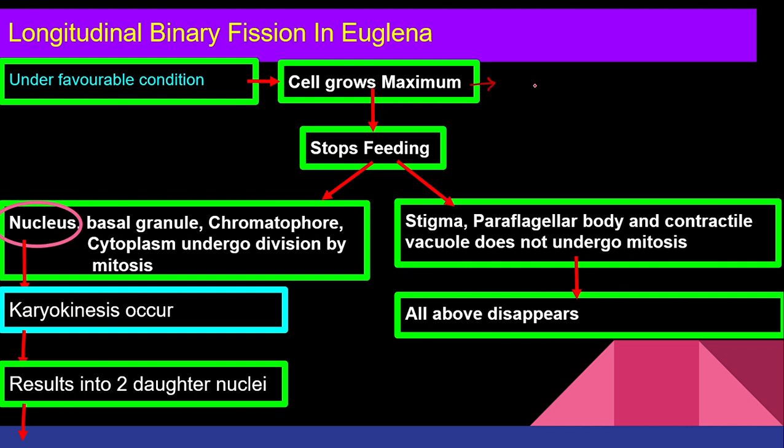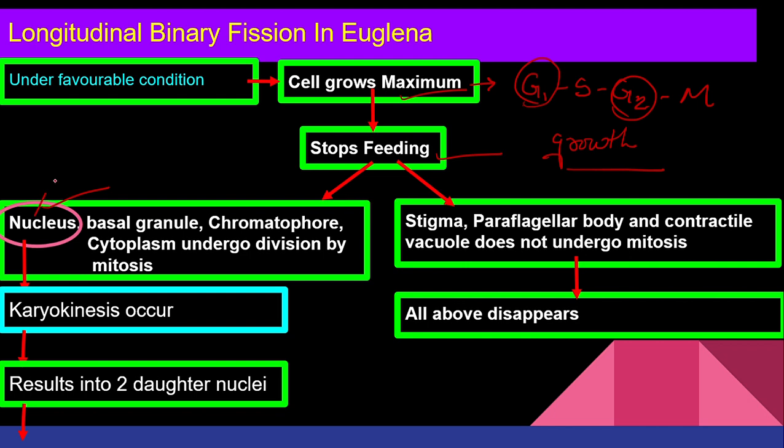We have seen the sequence in cell division, that is your G1, S, G2 and M phase, right? When I talk about G1 and G2, these are the growth phase. So what is growth phase? All the protein, RNA, all the components which are required for duplication, which are required for the reproduction, are going to duplicate over here. Now when the number of components increases, obviously the cell size also increases. So once it grows maximum, it stops feeding. Once it stops feeding, what will happen?